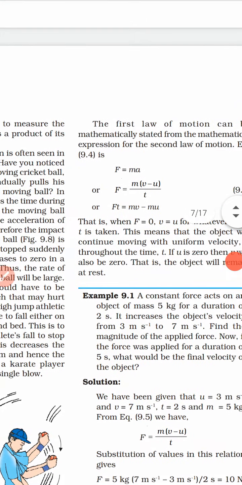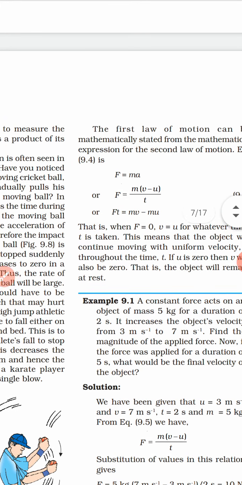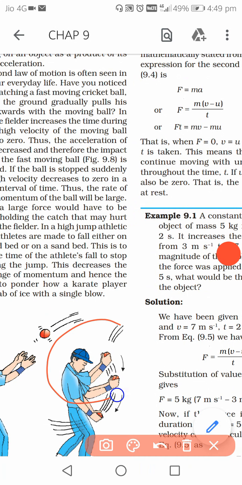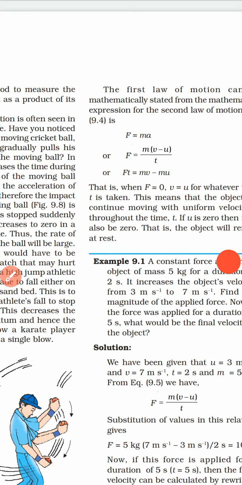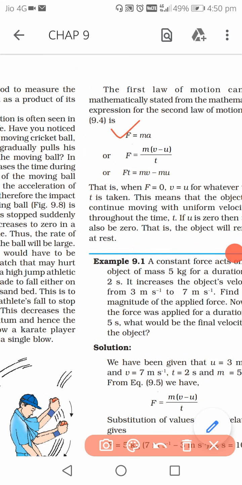Another thing I'll tell you from this formula only. Just now we got this formula, F equals ma, or we got this also, F equals m(v minus u) by t. So just changing the side, when this t is taken to this side, what will it be? F into t. So F into t means we get this formula.